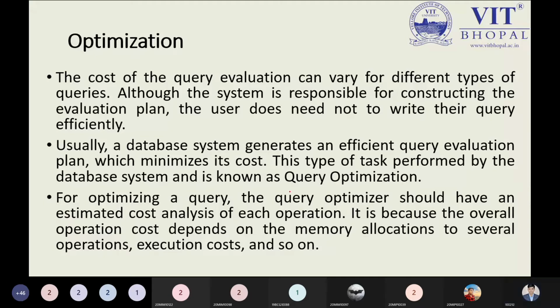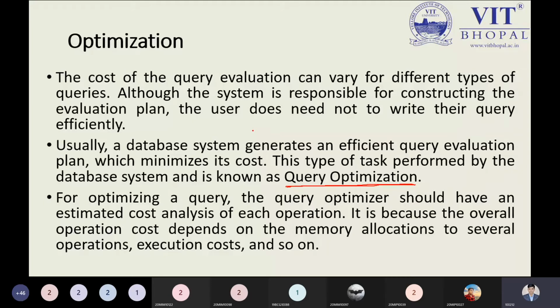Who will do this, and which is the concept by which we can see this? It is to be identified by query optimization. The optimizer will play an important role. So do not forget to understand this concept, it is a mandatory part. How many phases do we have that define our query processing? First is parser and translator, next we have the optimization, and next we have the evaluation.